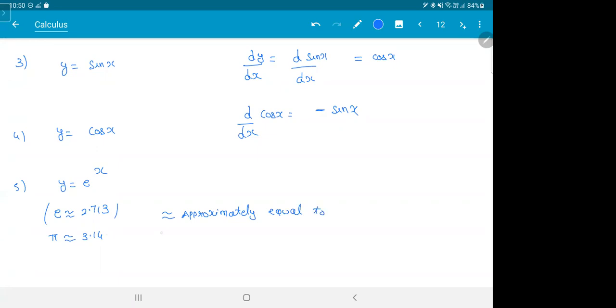We call this e as exponential. Very important thing. It comes a lot in 12th standard physics. You must have heard this term, exponentially going, exponentially coming up and all. We will deal with that later on, we will see what it means exactly. But this is a very interesting function. When you differentiate this, you get the same function back. E to the power of x is e to the power of x only.